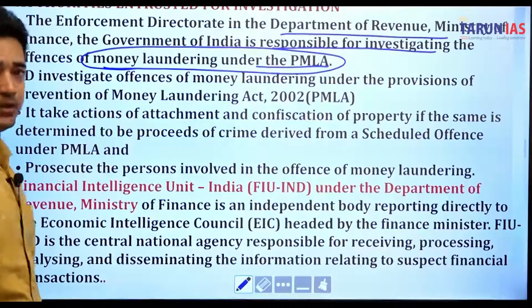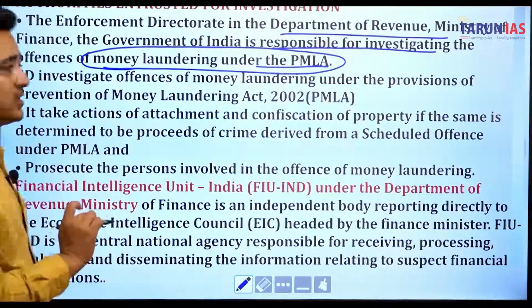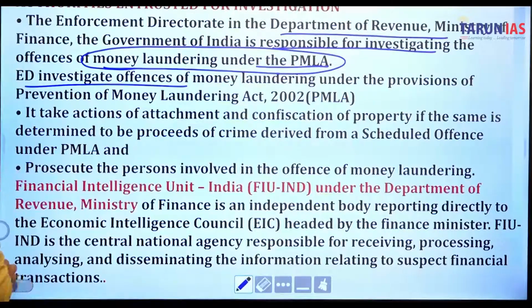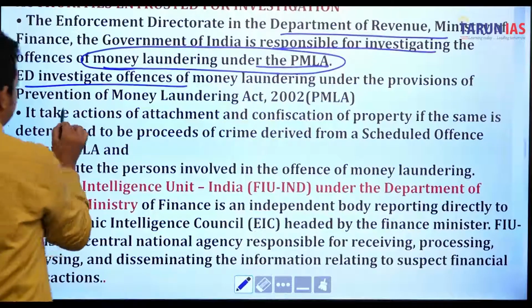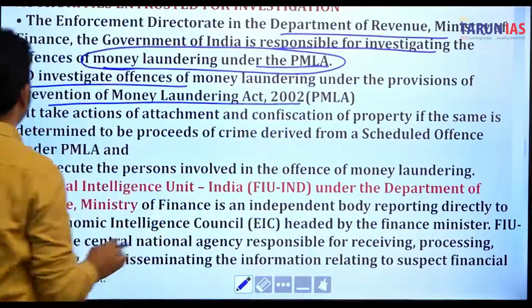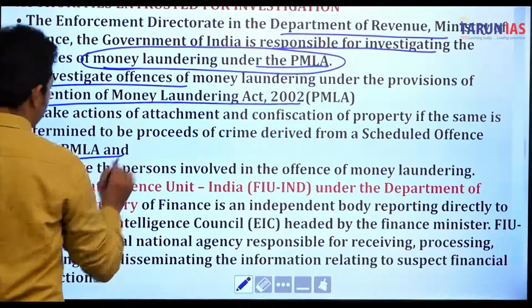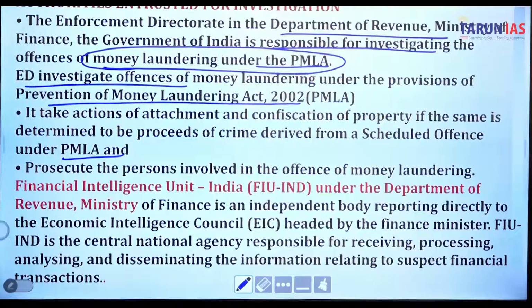That is the Department of Revenue, which comes under the Ministry of Finance, Government of India. The ED investigates offences of money laundering under the provisions of the Prevention of Money Laundering Act 2002. It takes action of attachment and confiscation of property if it is determined to be proceeds of crime derived from a scheduled offence under PMLA, and prosecutes the persons involved in the offence of money laundering.